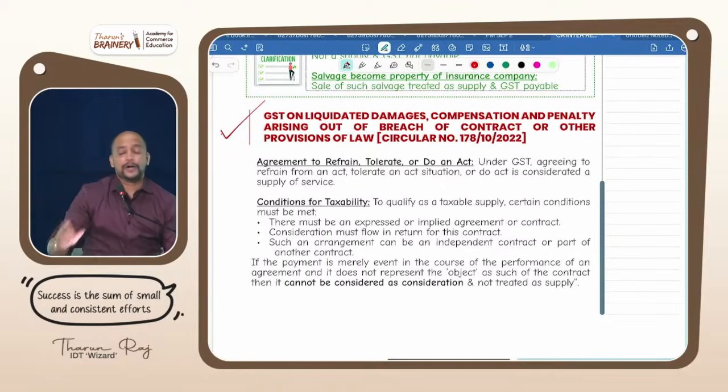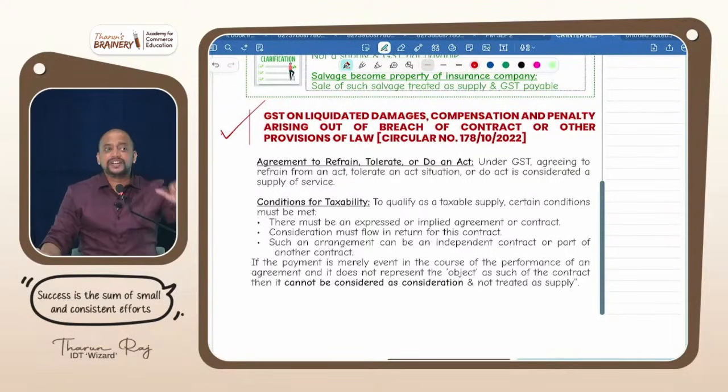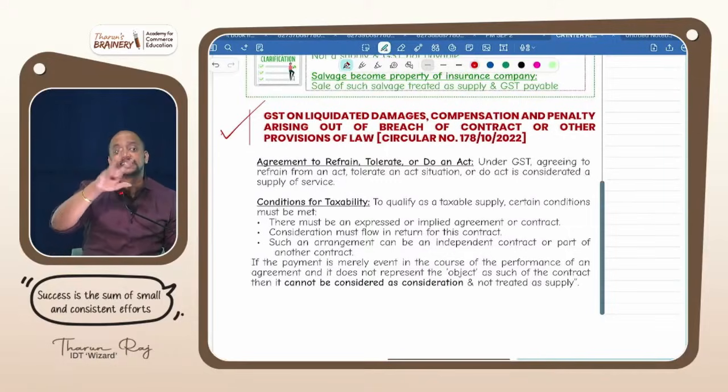Now, if it is an AC ticket, taxable or exempted? Train AC ticket is taxable. So cancellation charges for this AC ticket are also taxable. What if it is a sleeper class ticket? Exempted. Because in transportation of passengers by railways, other than first class or AC is exempted.